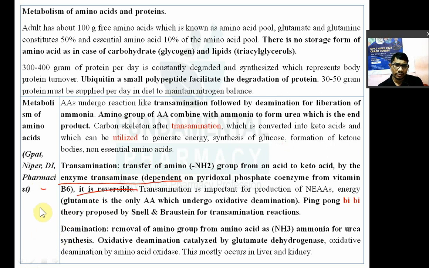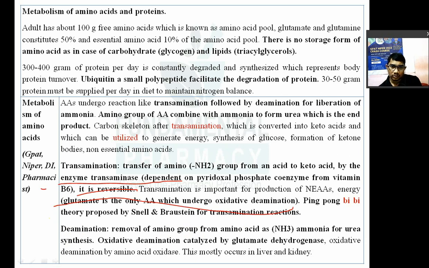Glutamate is the only amino acid that will undergo oxidative deamination. Though we are studying transamination and deamination separately, in the body they mostly occur at a time. Whenever there is a transamination, somewhere there is a deamination.